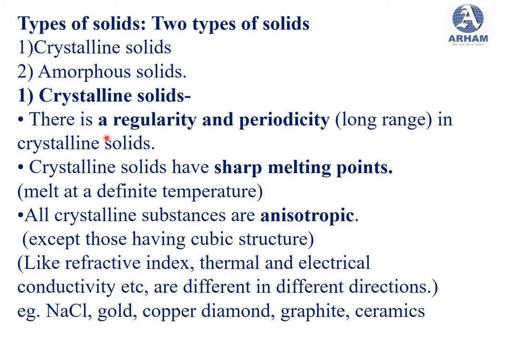The first characteristic of crystalline solids is that they have regularity and periodicity. So what is the meaning of regularity? The crystalline solids are regular in structure.